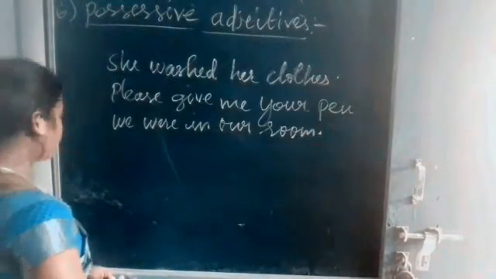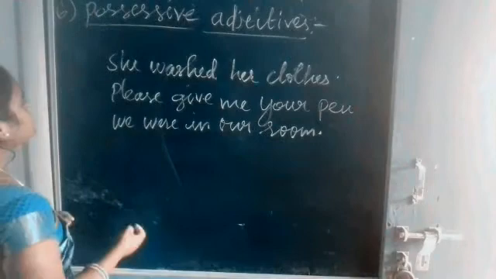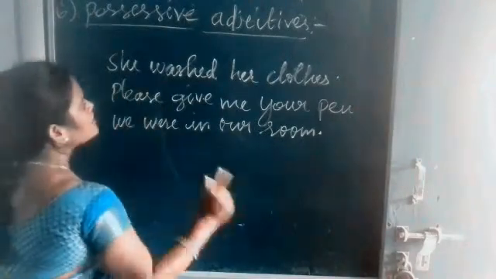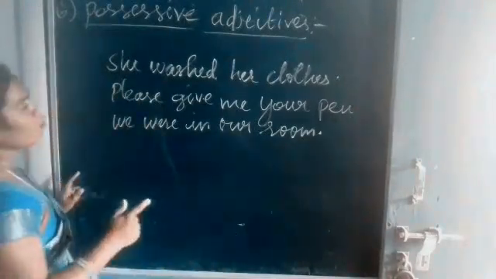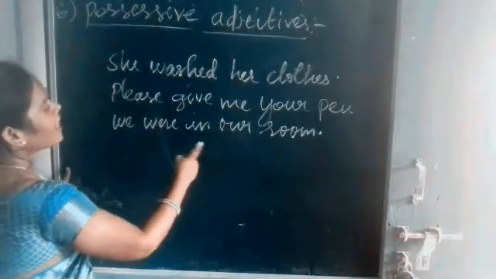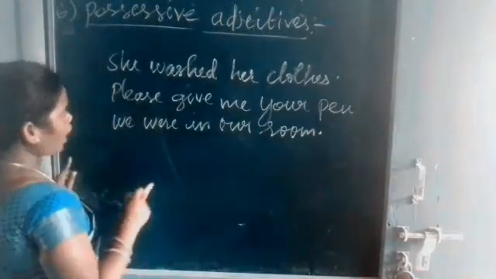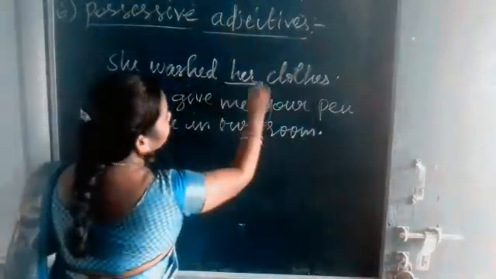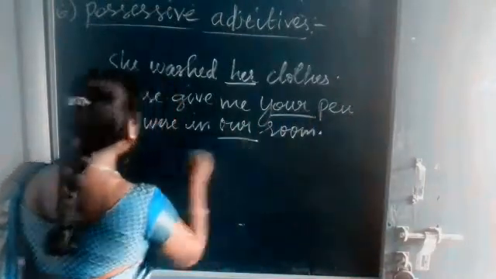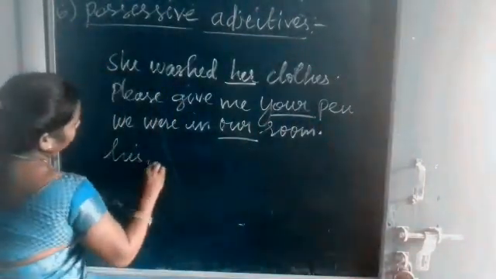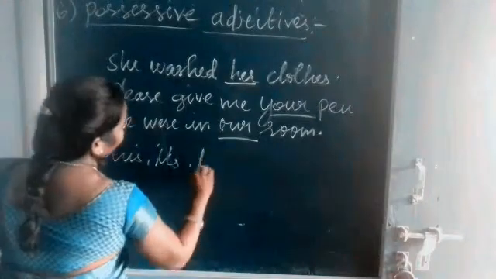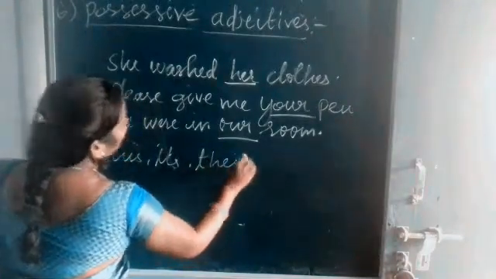Okay, listen. So here it is. I have written 3 sentences. Let's see. She washed her cloth. Please give me your pen. We were in our room. So in the above sentences, the words her, your, our, his, its, their, those words refer to possessive adjectives.